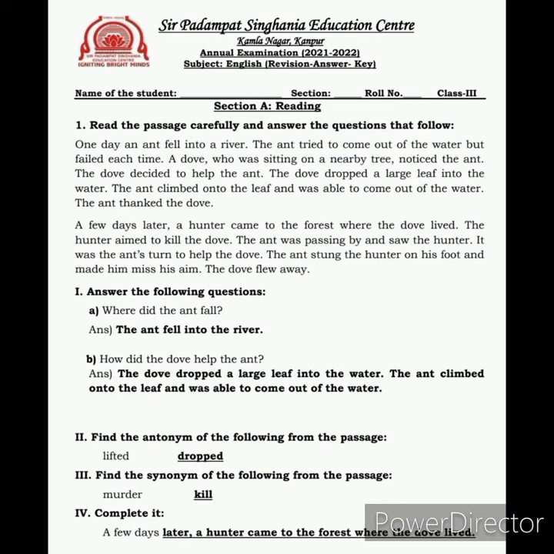Now, children, based on the passage, you have to answer the following questions. So, the first question is, where did the ant fall? And the answer should be, the ant fell into the river. Right? Now, question B, how does the dove help the ant? And the answer is, the dove dropped a large leaf into the water. The ant climbed onto the leaf and was able to come out of the water.